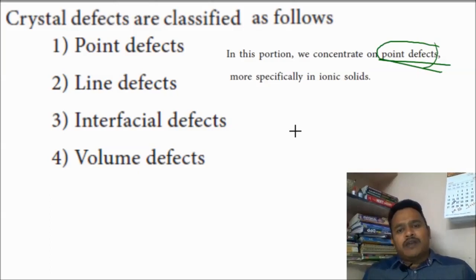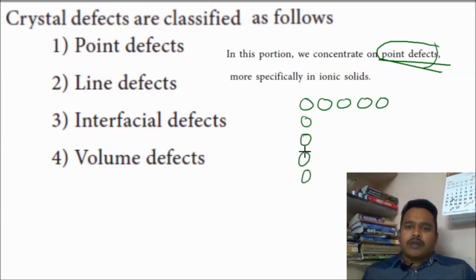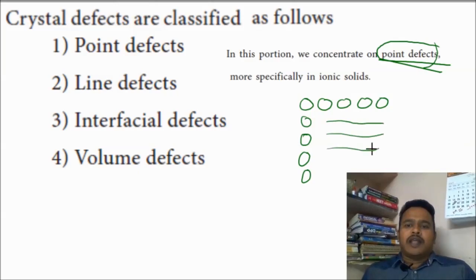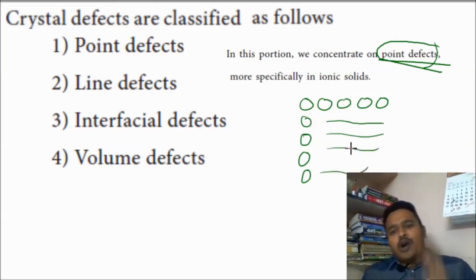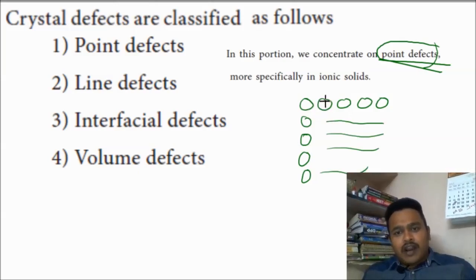Point defect means whenever atoms are arranged in a particular row or column, horizontally or vertically, we already studied how the atoms are arranged. If there is irregularity in the location of any one atom, like a point, that atom you can consider as a point location.